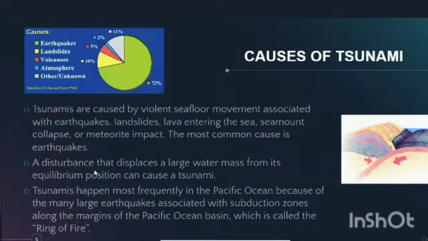A tsunami can be caused by violent sea wave movement associated with earthquakes, landslides, lava entering the sea, or seamount collapse. The most common cause is earthquakes. You can see the graph on the top left corner, which shows what percentage of tsunamis can happen. A disturbance that displaces a large water mass from its equilibrium position can cause a tsunami. Tsunamis happen most frequently in the Pacific Ocean because of large earthquakes associated with zones around the Pacific Ocean basin, which are called the Ring of Fire.